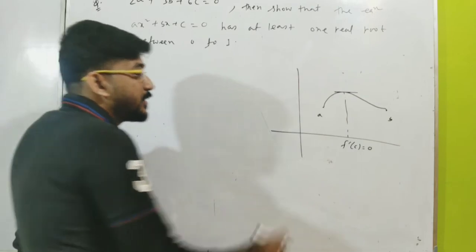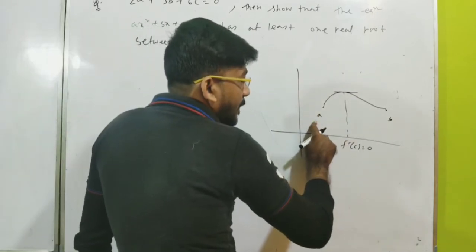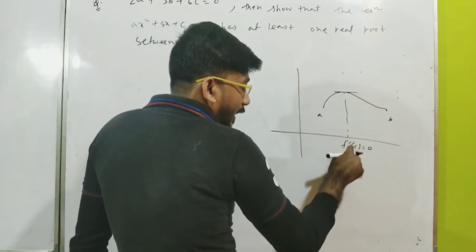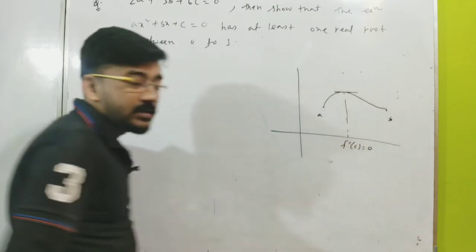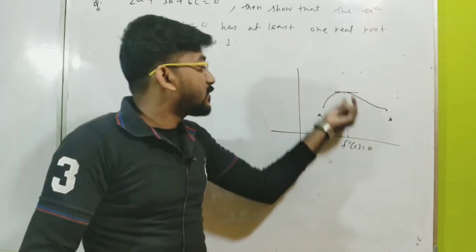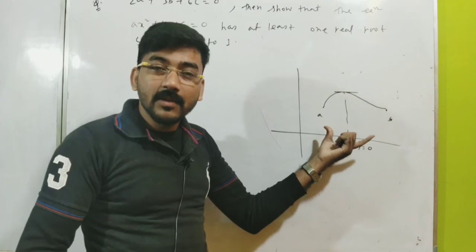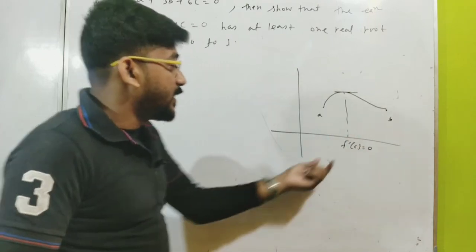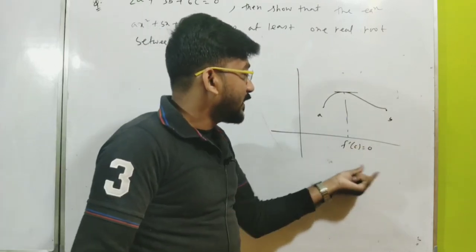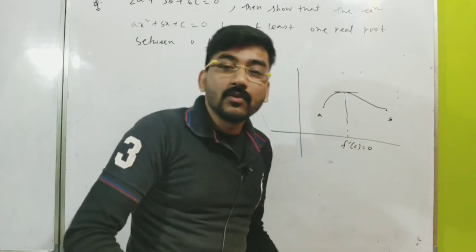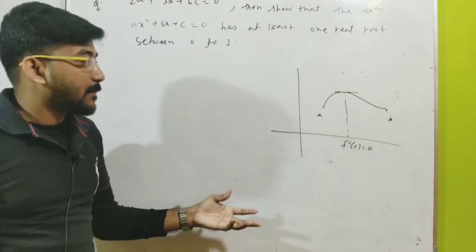It means that the derivative of the function is 0 at a particular point, and that means there is a real root between these 2 points a and b. So if f dash c is equal to 0 and there is a real root between a and b, then we can say Rolle's theorem is applicable for this function.